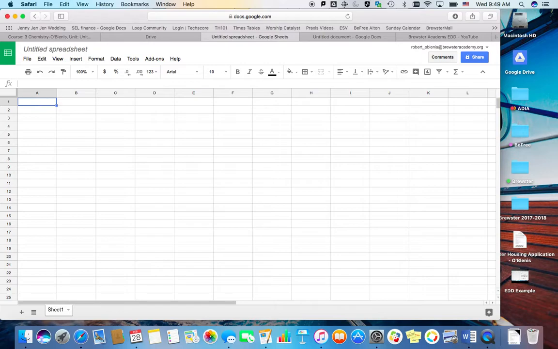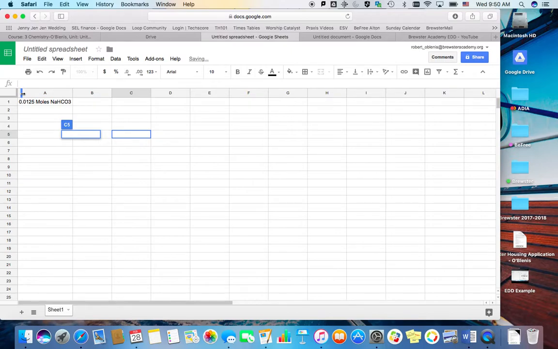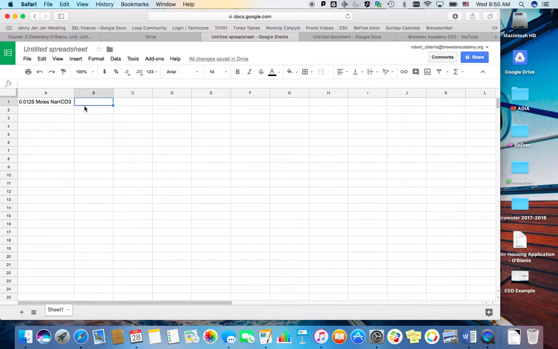0.0125 moles NaHCO3, and then if I just push that out so it's full, and then I had 0.025 moles NaHCO3, and then I had 0.050 moles NaHCO3.